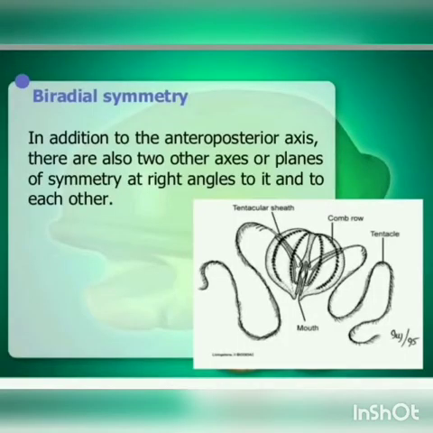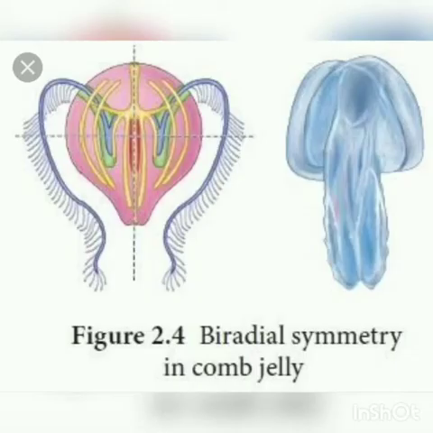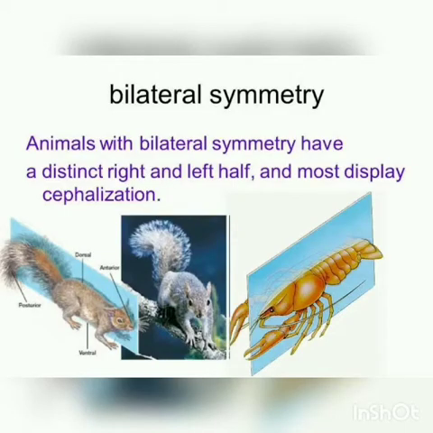Animals which possess 2 pairs of symmetrical sides are said to be biradially symmetrical. So an example for this is comb jellies. And animals which have 2 similar halves on either side of the central plane are bilaterally symmetrical.